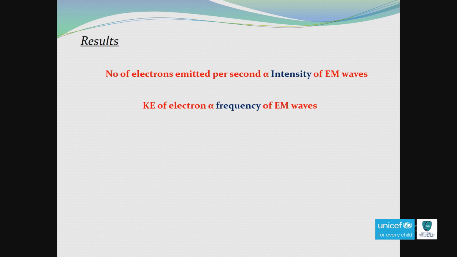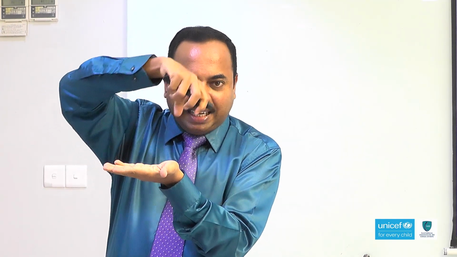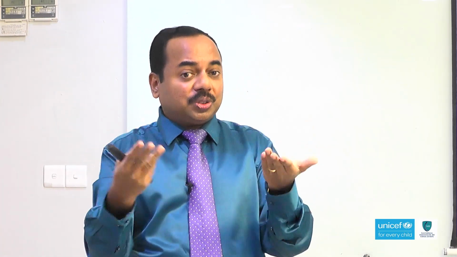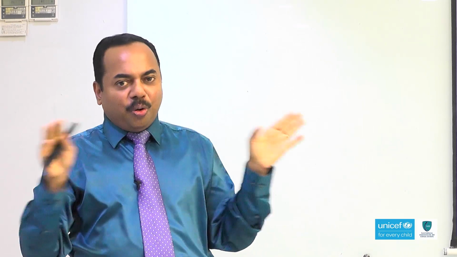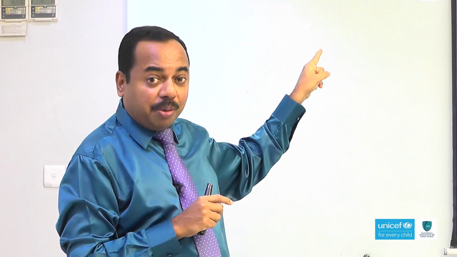But if you check the past papers, you can see they are asking some questions. For example, if the intensity changes, how does it affect the kinetic energy of the emitted electron? Don't think that they always say intensity changes. In one paper they asked, there is a metal surface and an electromagnetic source. The distance of the source is increasing. If the distance increases, of course, intensity varies. So, the question is, if the intensity changes, how does it affect the kinetic energy? No doubt, no change, because intensity changes affect only the number of electrons.